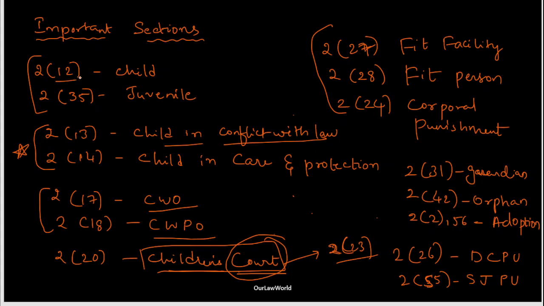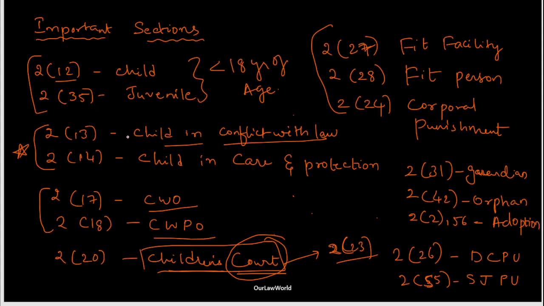Section 2 subclause 12 and Section 2 subclause 35 both deal with child and juvenile. These two terms are defined here, related to an age limit of less than 18 years of age. The next two sets are very important because this act entirely deals with these two. This act explains entirely about child in conflict with law and child in care and protection. These two sections are also asked from a mains point of view, so try to remember this.